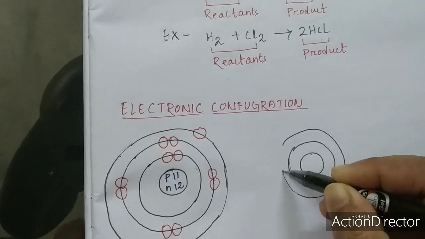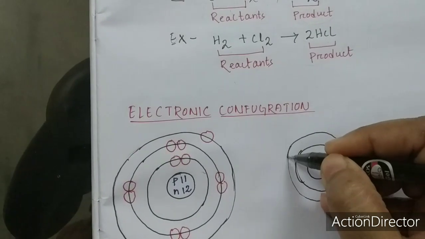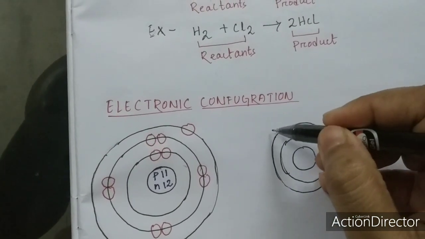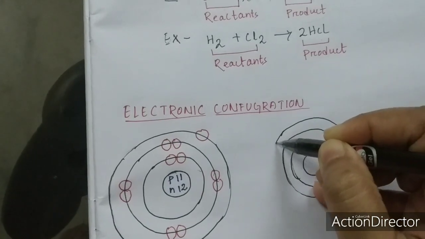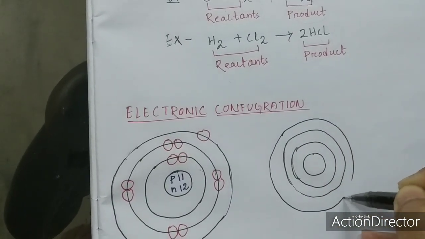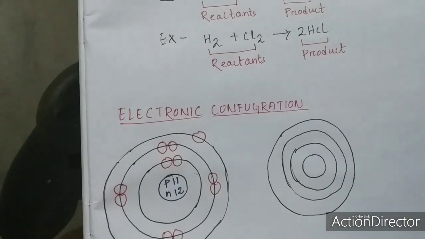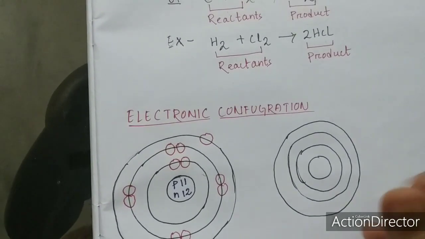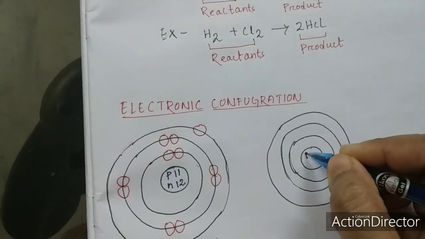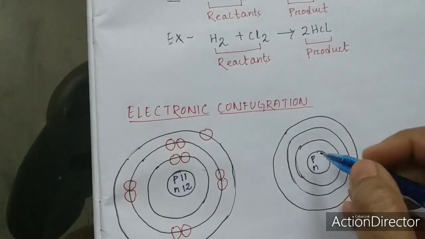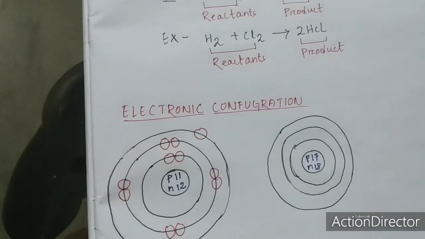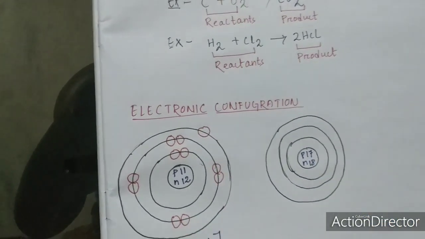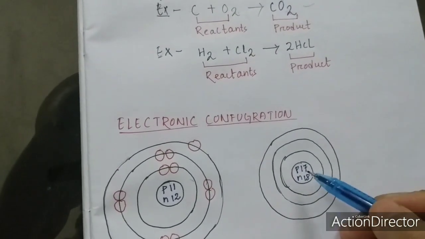These are the orbits, or the shells. Here the proton and neutron numbers I will write as 17 and 18. 17 protons and 18 neutrons.